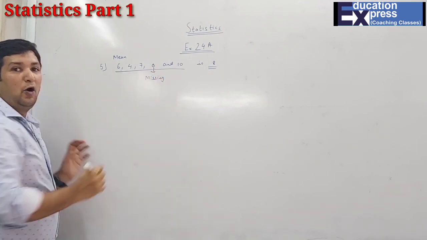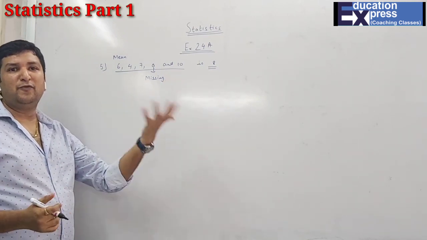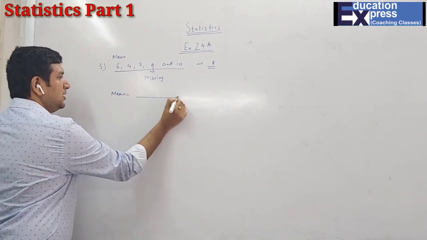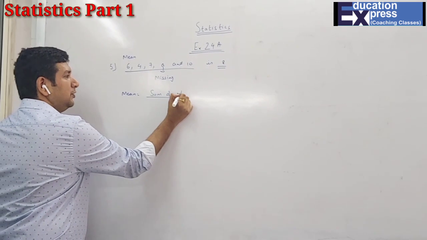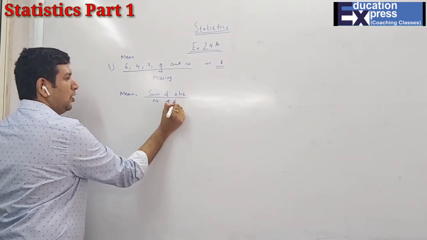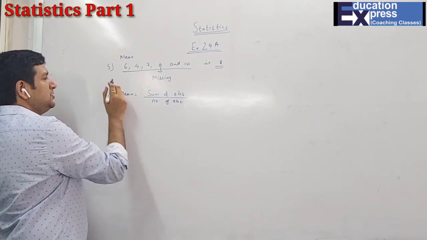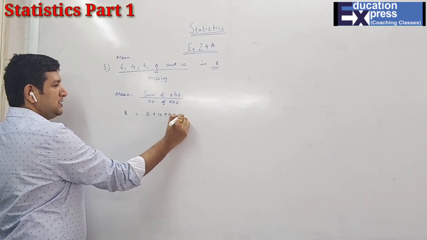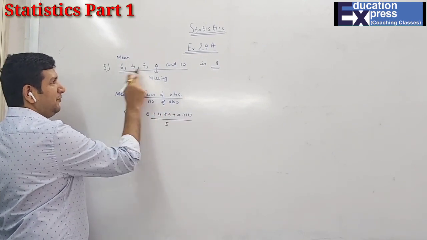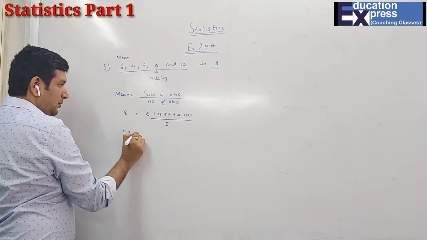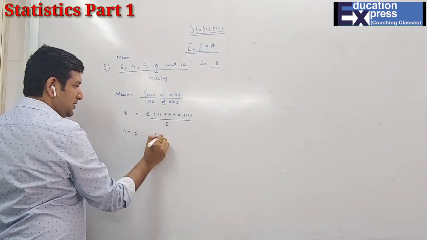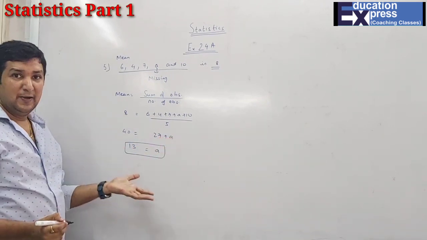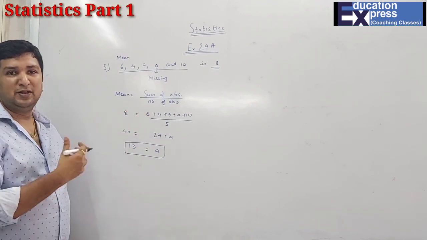That is called a missing observation. That means this missing observation you have to find with the same method. Obviously, mean is the sum of the observations upon the number of observations. So what is your mean now? 8 they have given, and then 6 plus 4 plus 7 plus 8 plus 10 divided by 5. So 5 8s are 40. 11, 17, 27 plus 8 and A is 13. This is how you find your missing observation. It is so very simple. Same to same method, everything same.